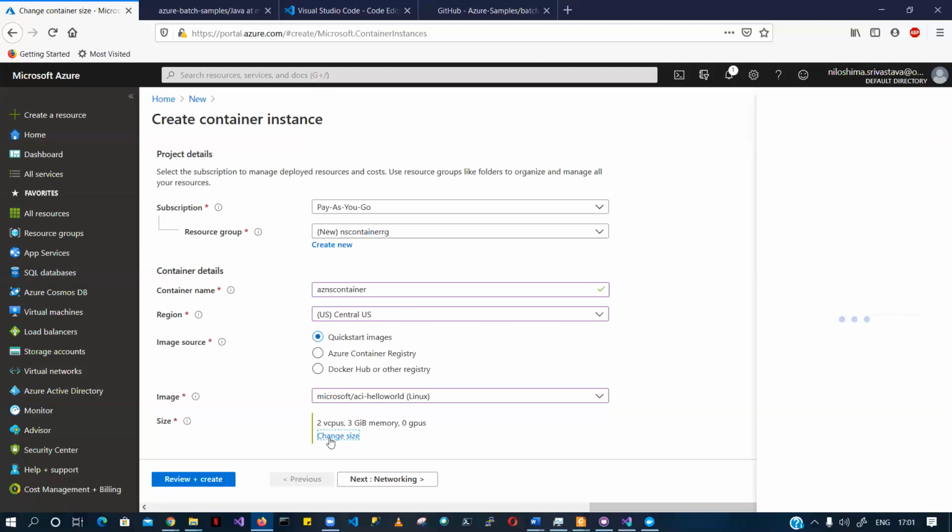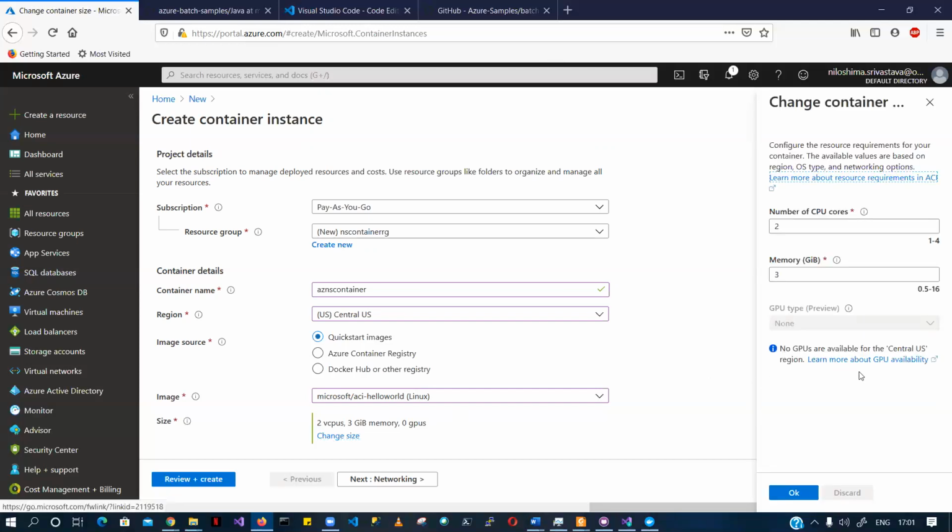Like I said, there is specific feature availability. See, there is no GPU available for the Central US region. The moment I change my region, this GPU option is available. But this is in preview.